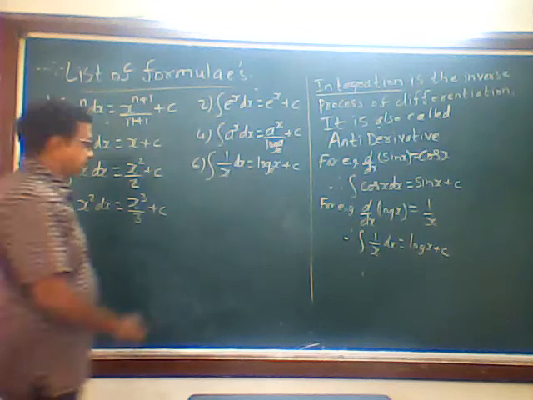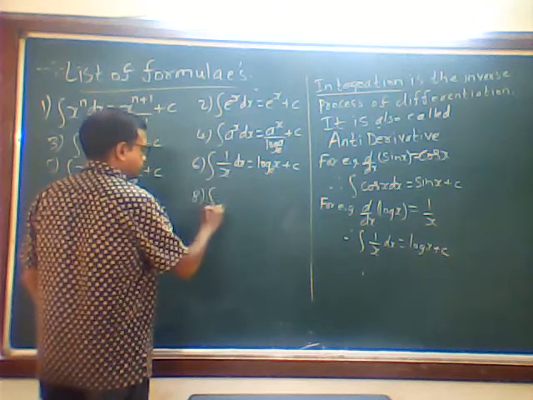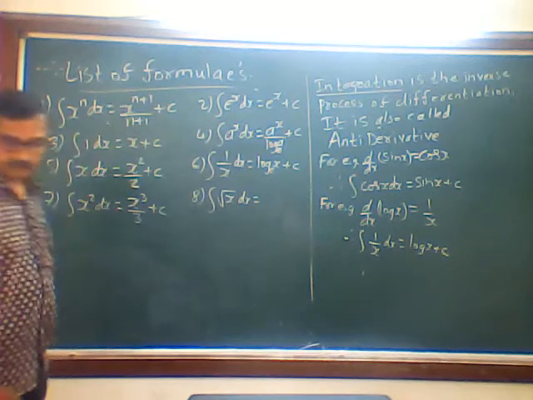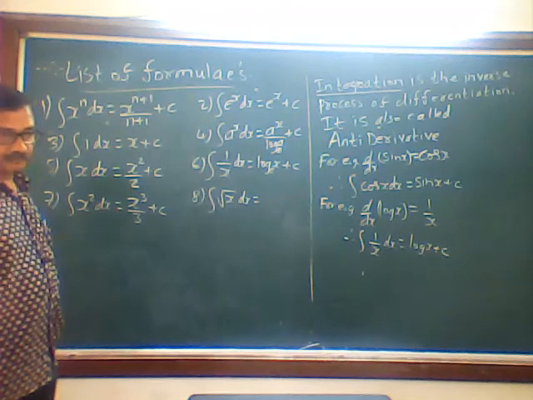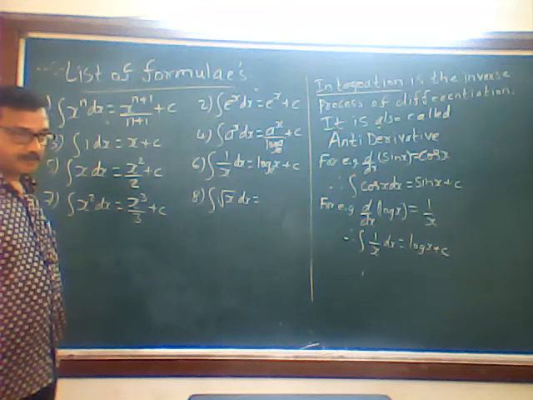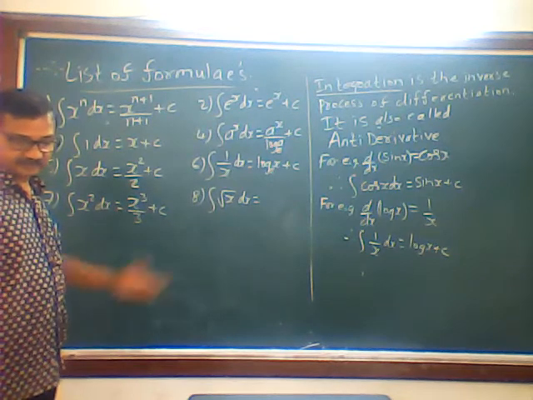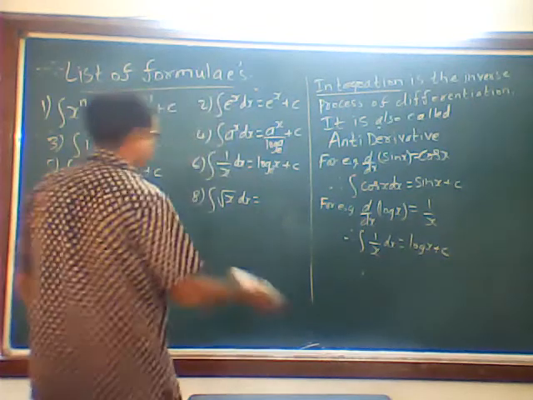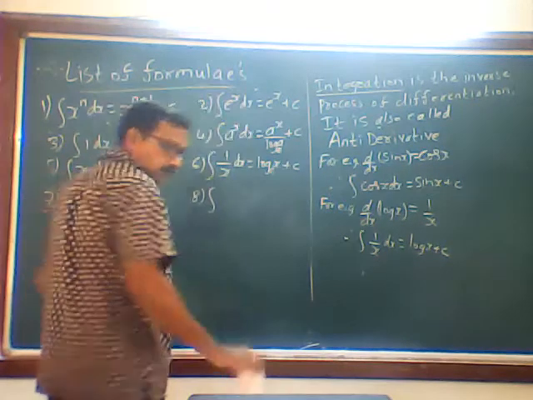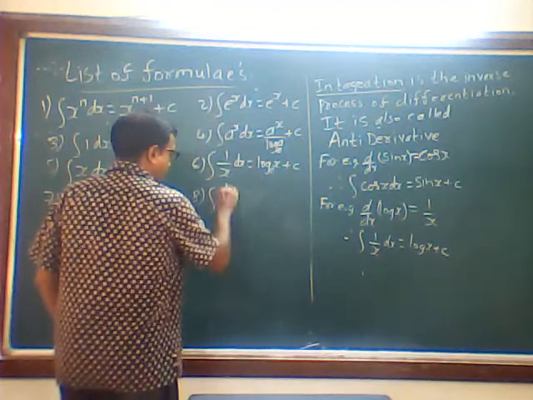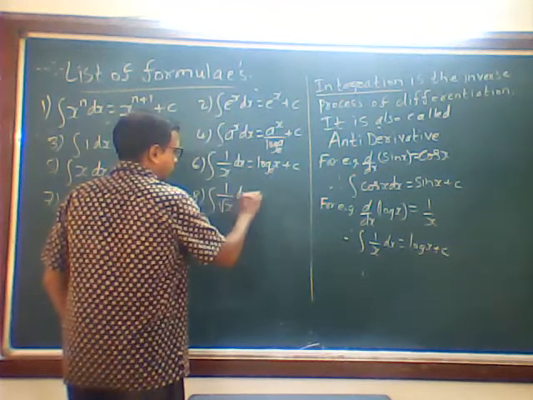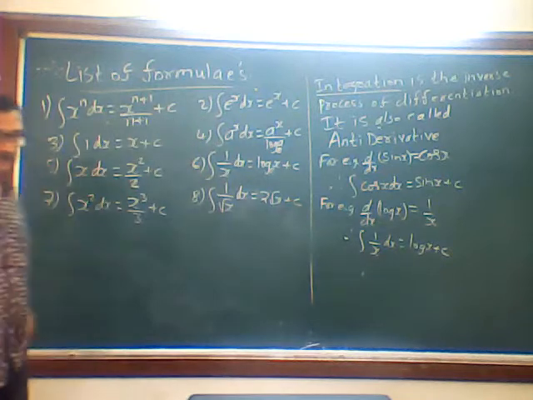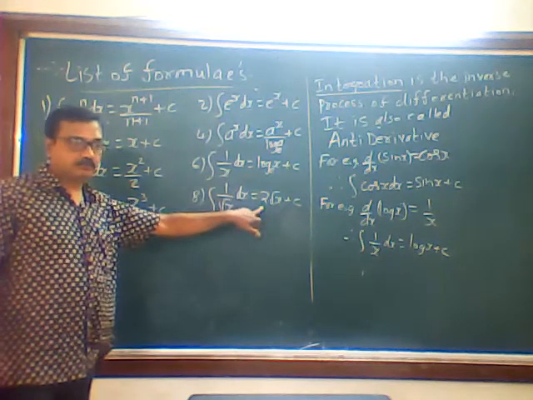Next, the eighth one, integration root x dx. Instead of writing that, I will write this one: 1 upon root x. Integration of 1 upon root x dx is 2 root x plus c.